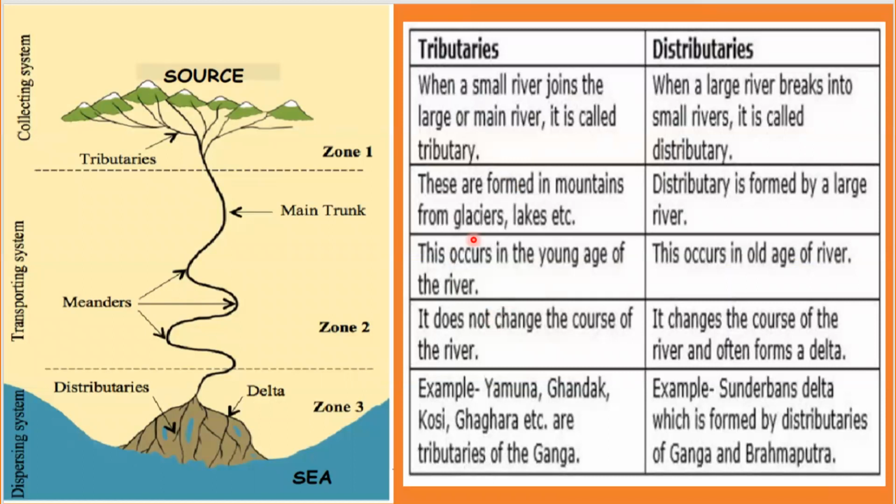And the tributary does not change the course of a river, whereas the distributaries often change the course of the river and form a delta. As an example for tributary, we can say Yamuna, even Bhagirathi is a tributary of river Ganga, Gandak, Kosi, Gagra, etc. They are the tributaries of river Ganga. And the Sundarban Delta is formed by distributaries of Ganga and Brahmaputra. Hooghly River is one of the major distributaries of river Ganga.